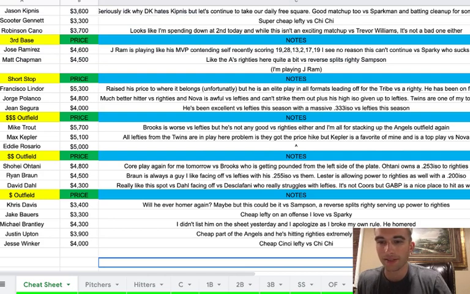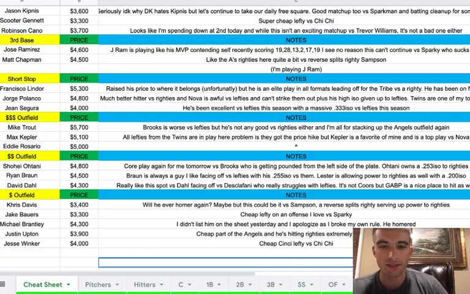Twins are just great. They mash lefties, they mash righties. There's nothing you can do versus them. You just got to hope they don't tee off versus you. You have to hope they get a little cold if you're a pitcher. But as DFS players, I'm all about playing the Twins every night, so love the Twins. And then also Jean Segura at 4K. He's a cheaper option. He's been excellent versus lefties this season. He's got a massive .333 ISO versus lefties, so he makes a lot of sense if you want to play him.